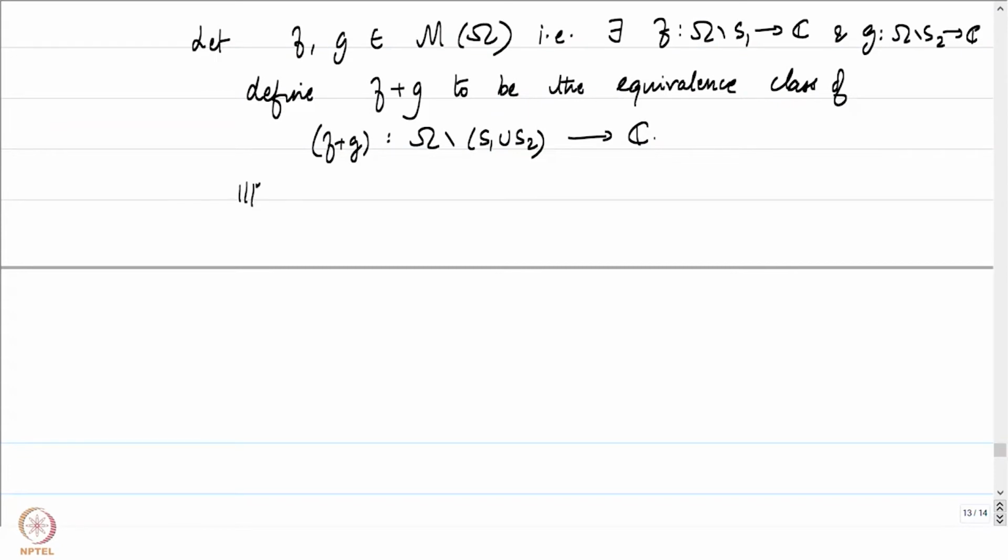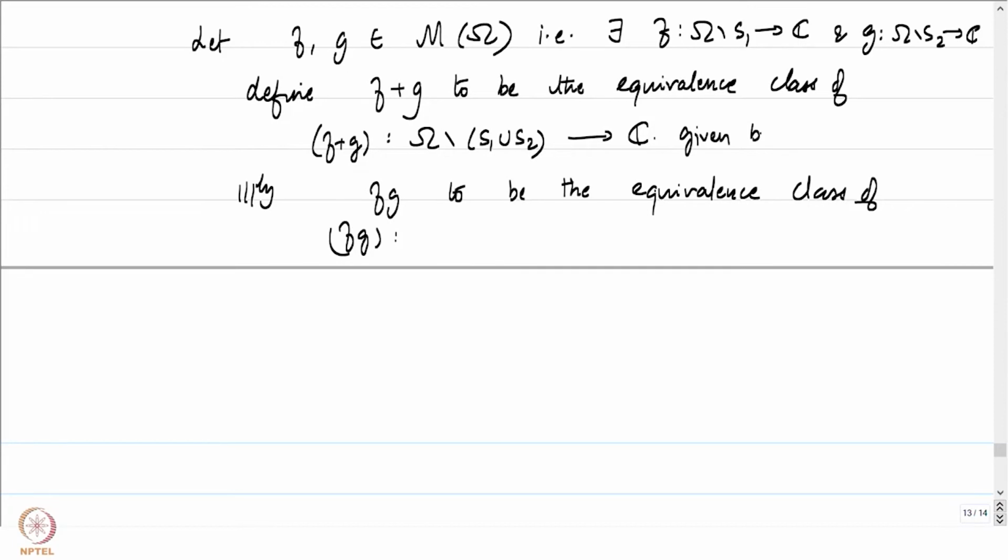Similarly, we could define f times g to be the equivalence class of, so here f plus g basically means f of z plus g of z. So the standard addition of functions: f plus g of z is equal to f of z plus g of z.